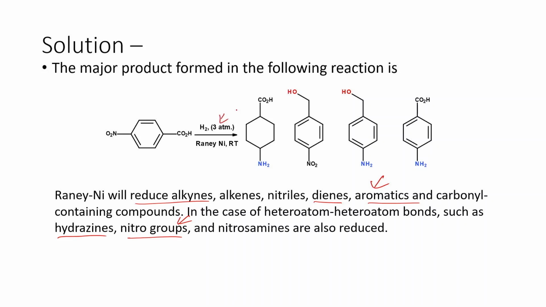Here it's just 3 atmospheric pressure and it is room temperature. So these 2 things are not sufficient to reduce the aromatic ring. Otherwise, the aromatic ring also will be completely reduced to the saturated system if we carry out the same reaction under high pressure and temperature with Raney nickel. Since it is room temperature and 3 atmospheric pressure, the aromatic system is not disturbed, so only the nitro group is reduced. In other words, our final product is this one. The rest of the molecule remains the same.